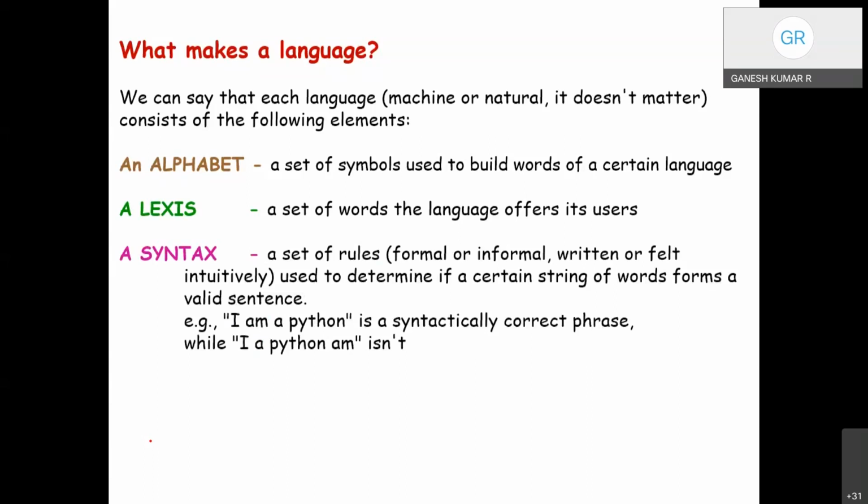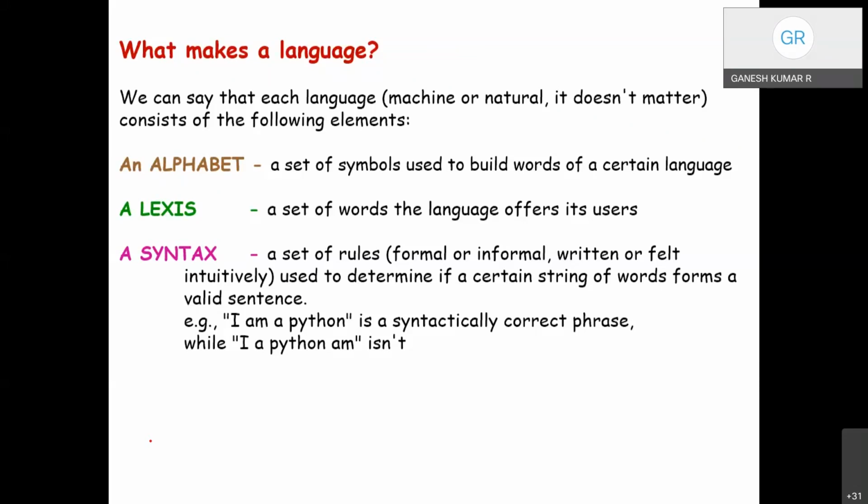The third is syntax. Syntax provides a set of rules used to determine whether a certain string forms a valid statement or not. When we speak English, there is grammar. Syntax is nothing but grammar. It describes a set of rules for how to make a sentence, how to make a valid statement. For example, to declare a variable, as I mentioned, we start with the data type int, followed by the variable list a, b, c, and end with a semicolon. This is called syntax.